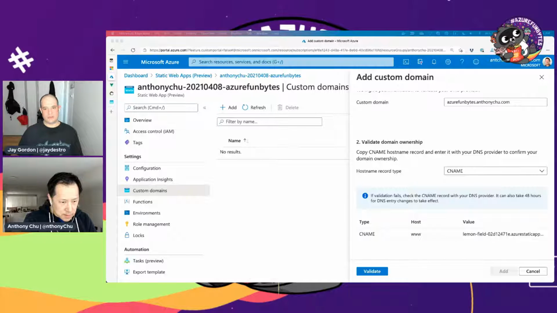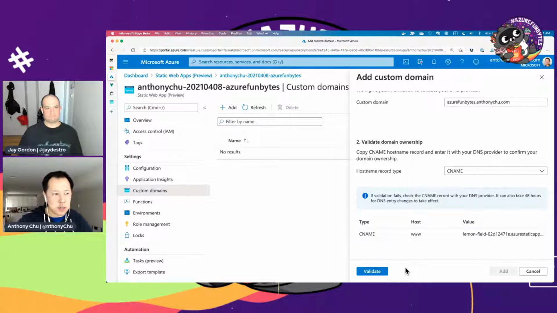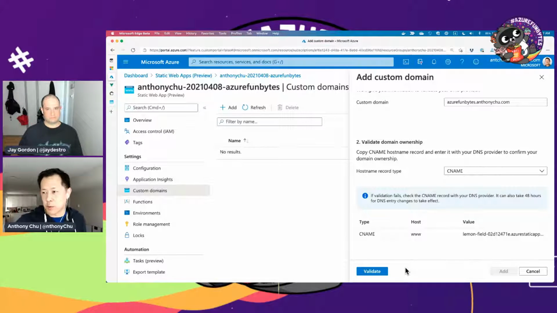And while you're doing that, I got a quick question for you. Rich wants to know if there are any plans to support Azure DevOps repos. Yeah, so currently, not currently, as of last week, we support Azure DevOps repos as well as using Azure pipelines to deploy. So we have documentation. If you go to our documentation on the side, I think it's under tutorials, there is a tutorial on how to do this with Azure DevOps. It's a little bit more manual in that you have to set up your workflow yourself for now. But we are working on trying to see how we can make that a little bit more streamlined, just like the GitHub Actions one. But a lot of folks have had pretty good success with it so far already.